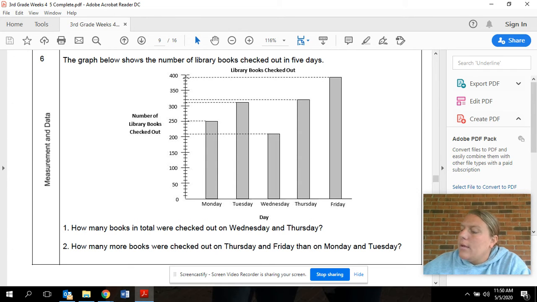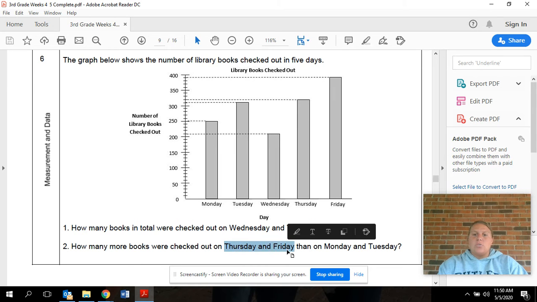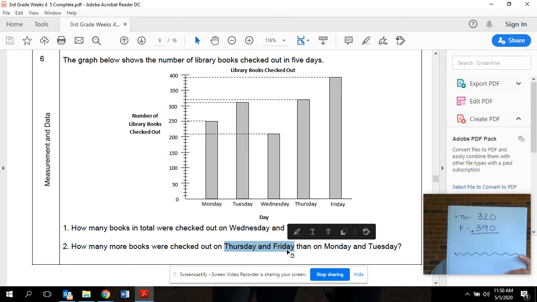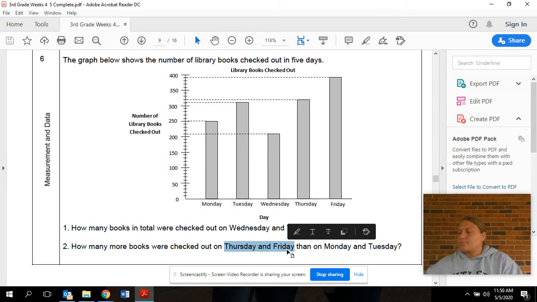So there were 390 books checked out on Friday. So again, we're looking at Thursday and Friday. Just like question 1, when we think about Thursday and Friday, we need to add those two numbers. So pause the video, add your Thursday and your Friday, and come back when you have finished the problem, okay? And we'll keep moving.